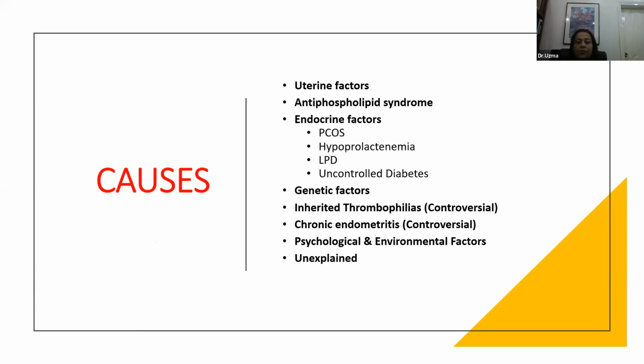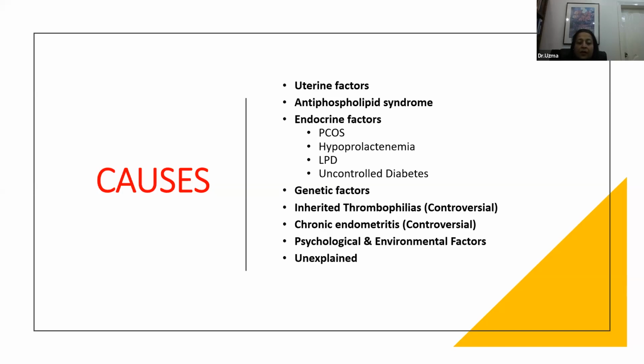So the causes of recurrent miscarriage could be an anatomic cause, that is the uterine factors, or antiphospholipid syndrome. They could be endocrine factors like polycystic ovarian disease, hypothyroidism, hyperprolactinemia, luteal phase defects, and uncontrolled diabetes. Genetic factors have also been implicated as a cause of recurrent miscarriage, and it is one of the important causes.